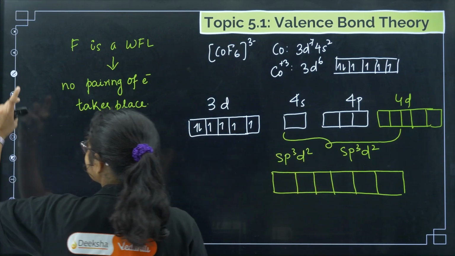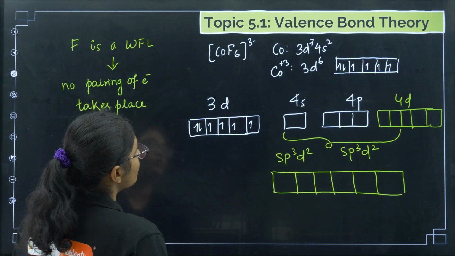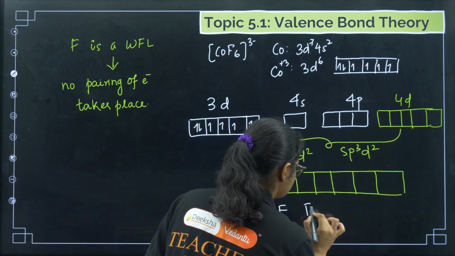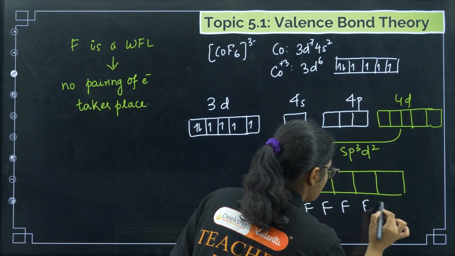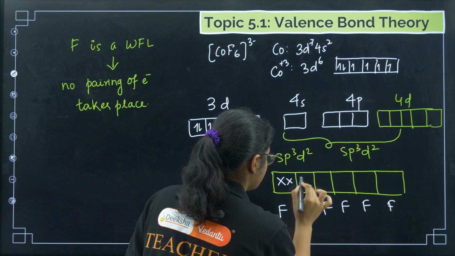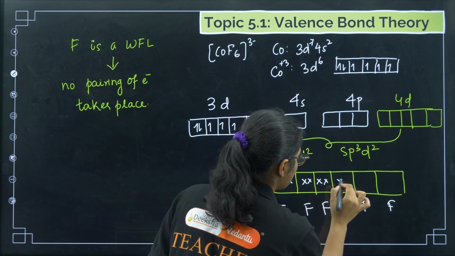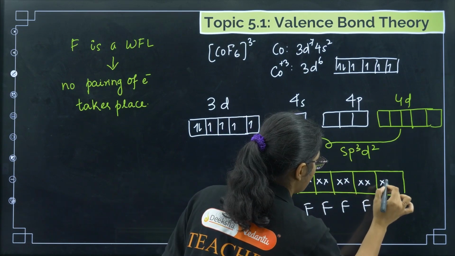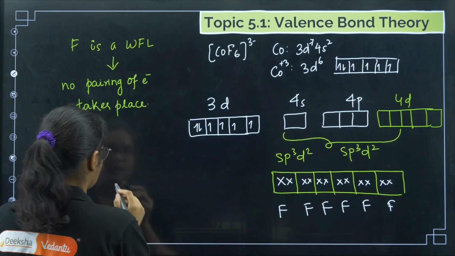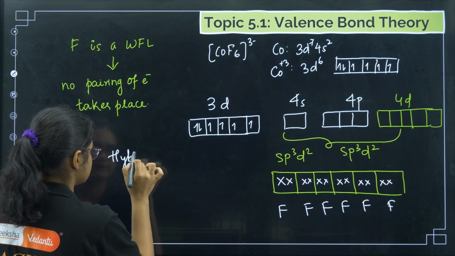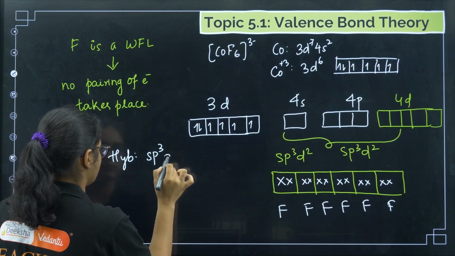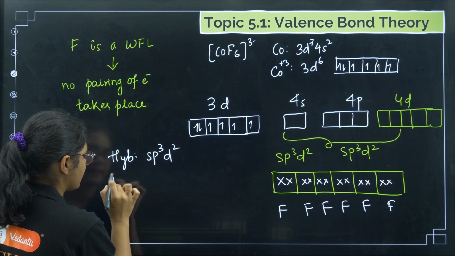Okay. And who is donating electrons here now? Fluorine will donate the electrons. So I have fluorines here. And fluorine will donate their electrons into these empty hybrid orbitals of cobalt. Okay. So now if I talk about the hybridization, what is the hybridization now? sp3d2.